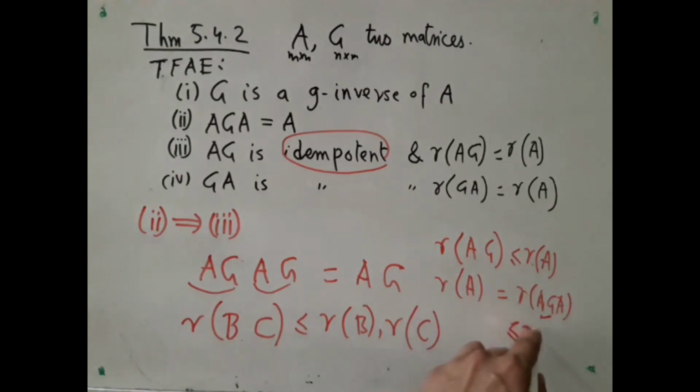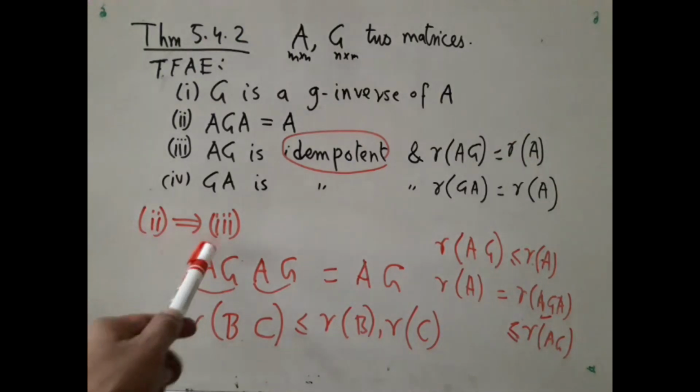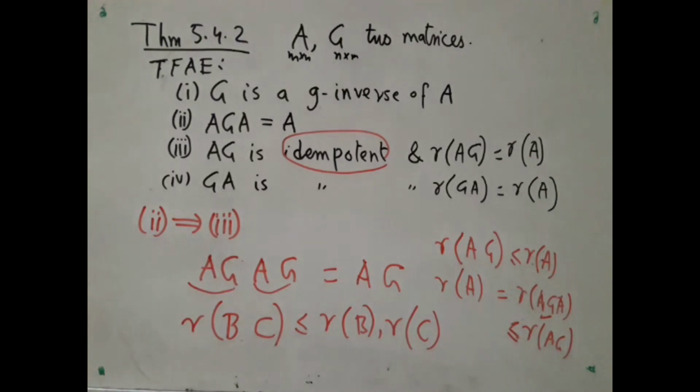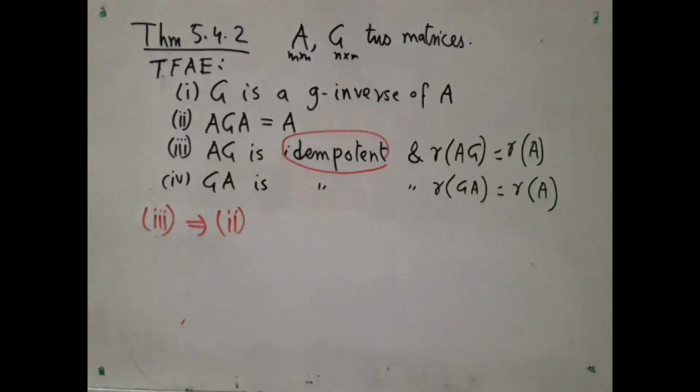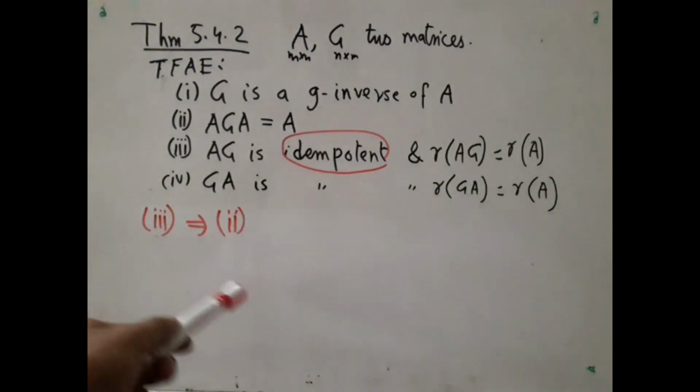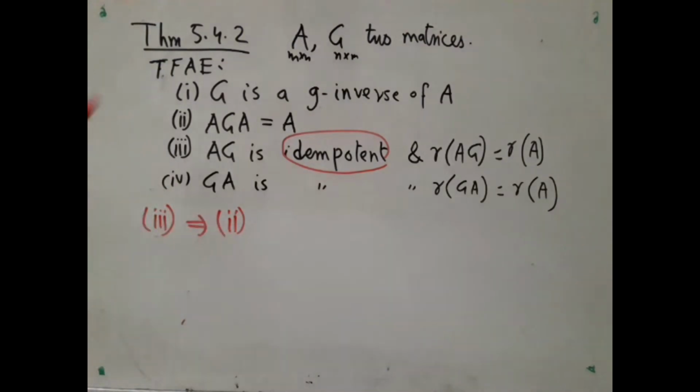So, this must be less than or equal to rank of AG. So, rank of A is both less than or equal to rank of AG and also greater than or equal to rank of AG. That forces rank of AG to be equal to rank of A. So, we have finished proving 2 implies 3, and by the same kind of argument, you also get that 2 implies 4. All that remains to be proved is 3 implies 2, because if that can be done, then 4 implies 2 is also very similar.